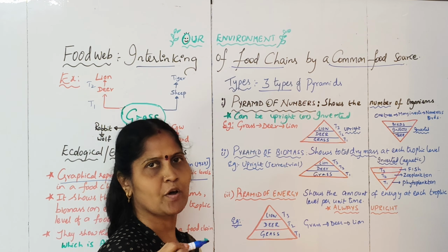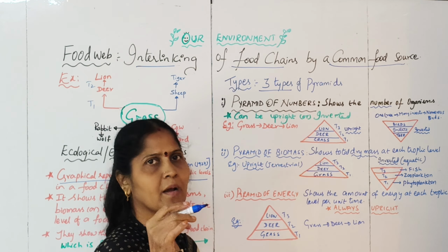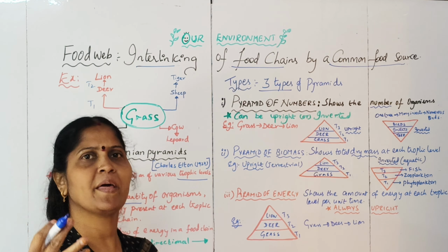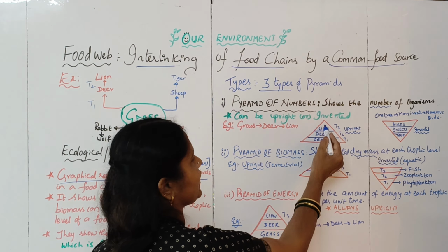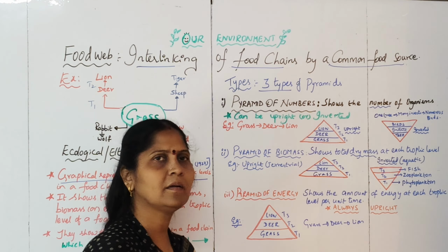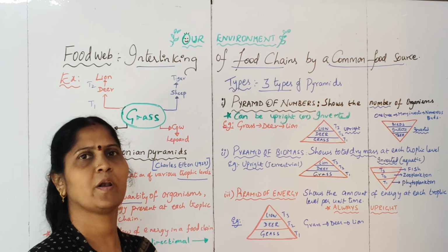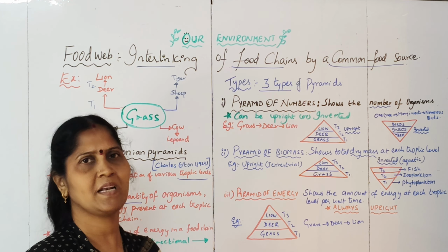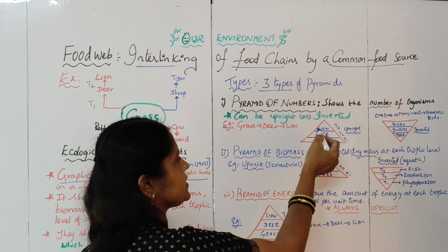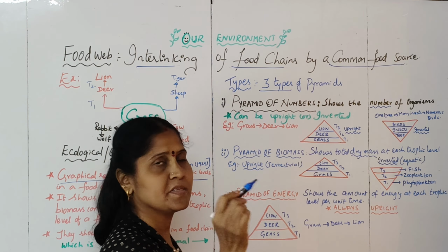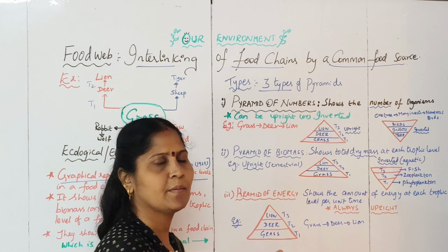The next trophic level is made up of the consumers. The primary consumers, which depend upon the grass, have a number comparatively less than the plant variety, so I represent that in the next trophic level. And next will be the secondary consumers, mostly carnivores, which depend upon herbivores, the number of which will be comparatively less when compared with the herbivores. So depending upon the numbers present, the more numerous one is represented at the base, followed by the less numerous organisms, followed by still fewer organisms.